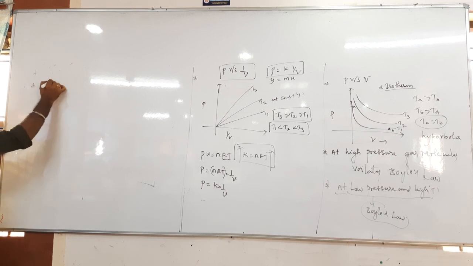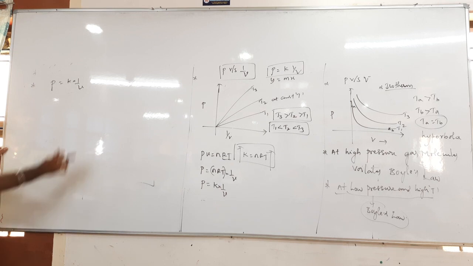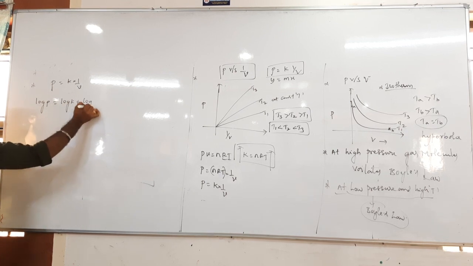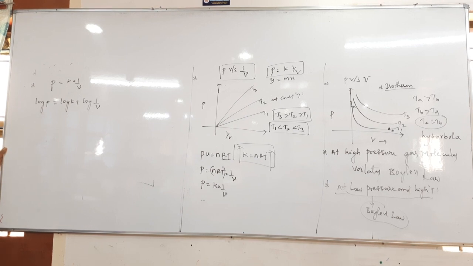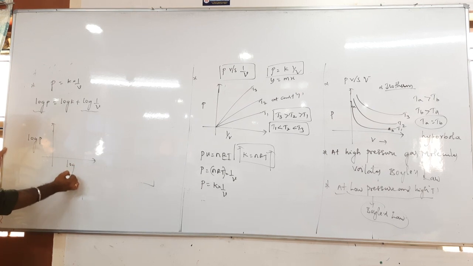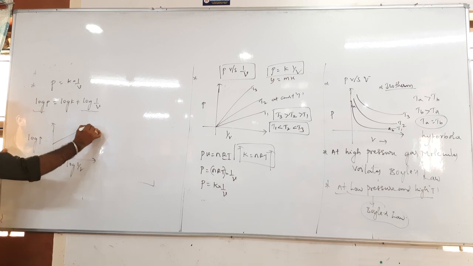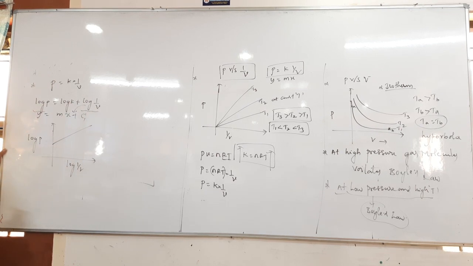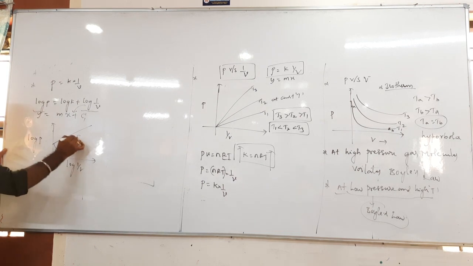So P equals K into 1 by V. Suppose we apply logarithm on both sides: log P equals log K plus log 1 by V. If you plot the graph of log P versus log 1 by V, we get a straight line, since y equals mx plus c. On the x-axis we take log 1 by V, the slope m is 1, and the constant log K is the intercept.